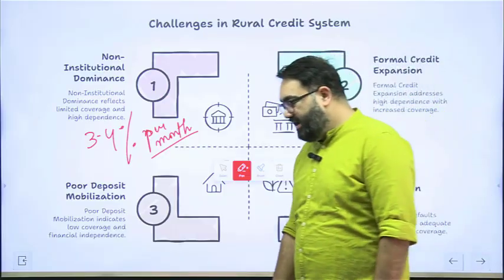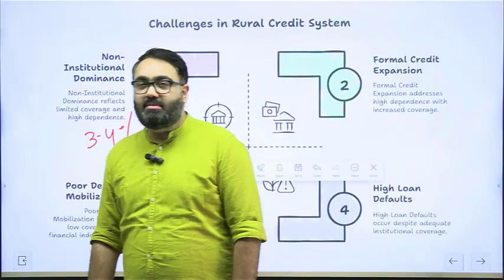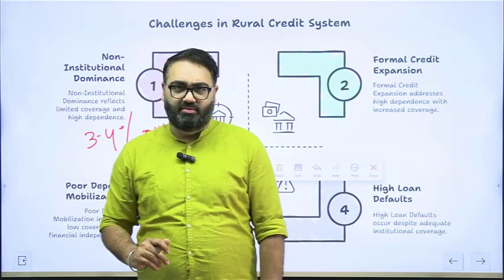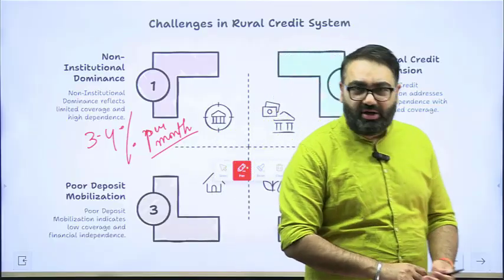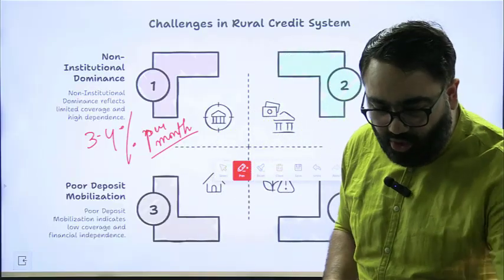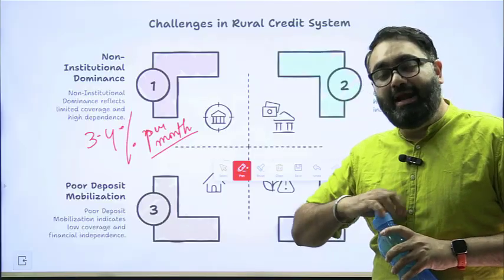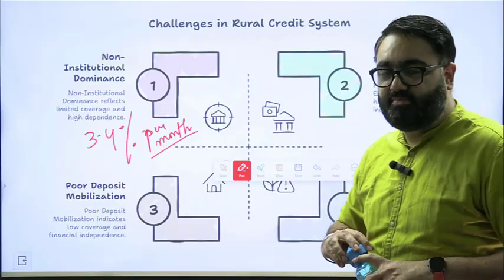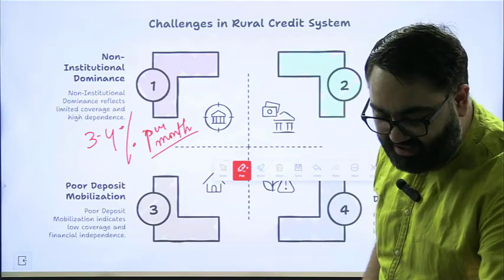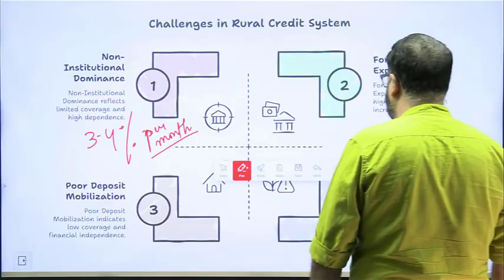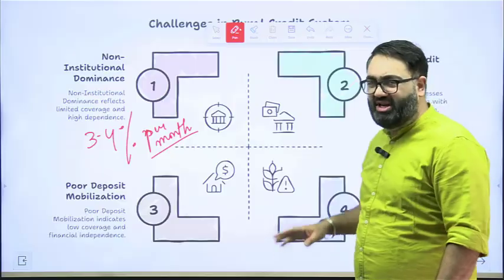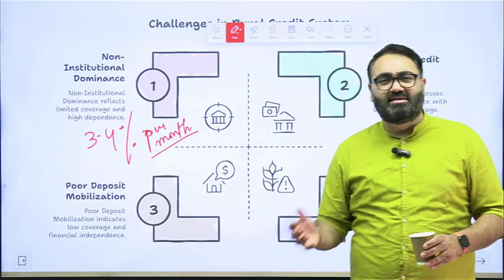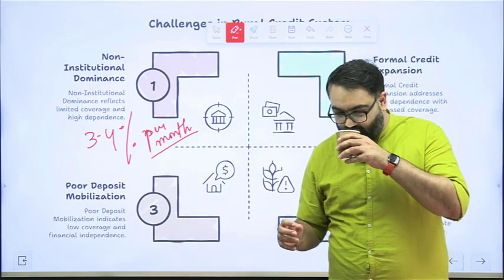Not just this. Let's say you take a loan from the bank and for some reason you are not able to pay it back. There are some options that are available for you. One, you might have taken crop insurance. If you are a farmer, for example, when you go to a bank, most of the banks make it mandatory that if you have to take a loan from us, first you should have crop insurance. Like the government runs a scheme called PM-KISAN Yojana, under which you can take a loan by giving a much lesser premium, so that when or if your crop fails, that insurance money will help you pay off the banks.